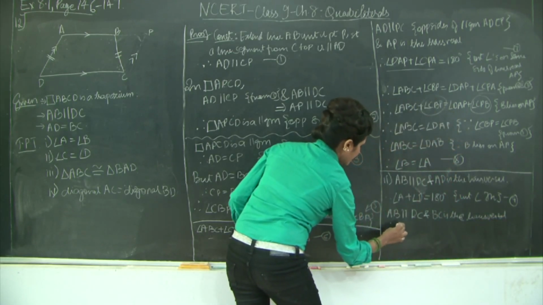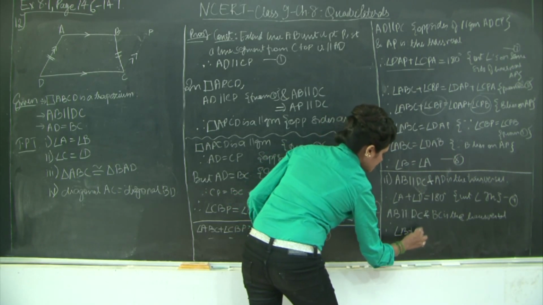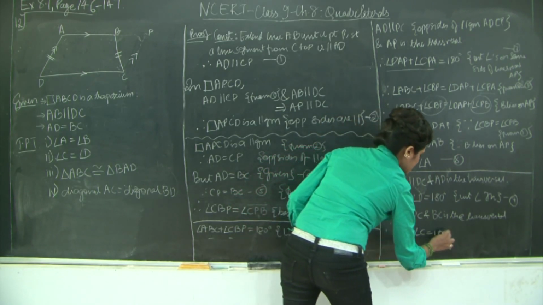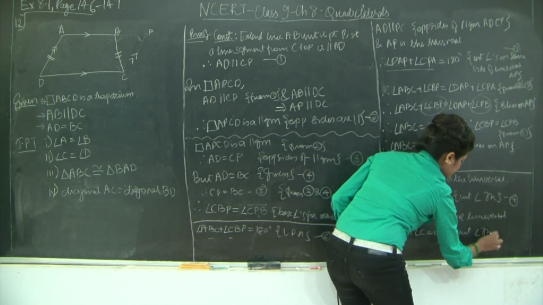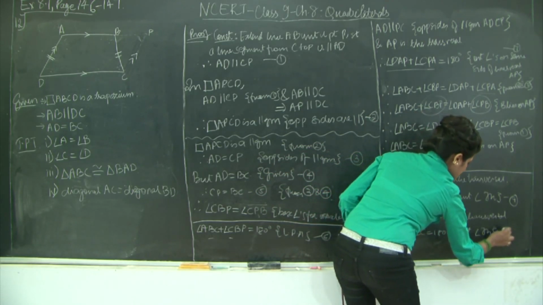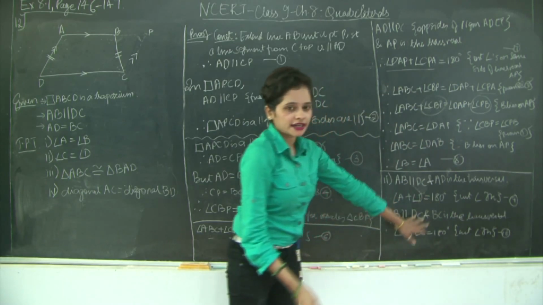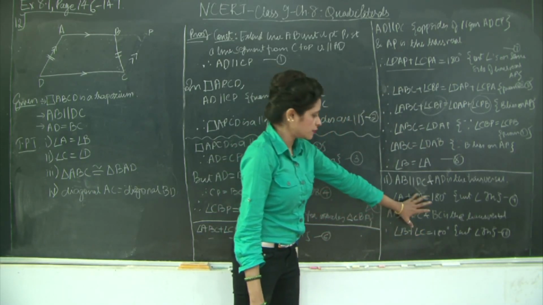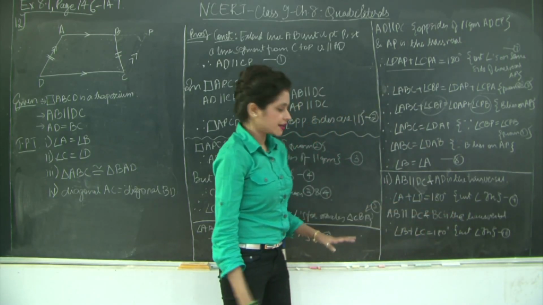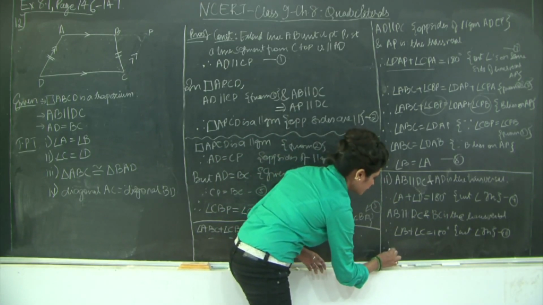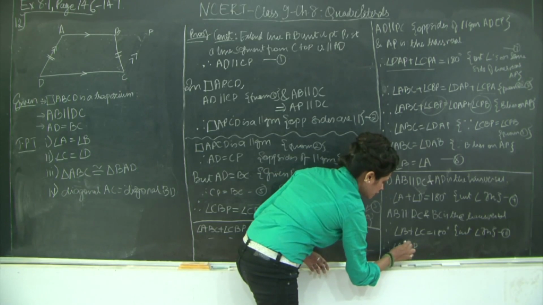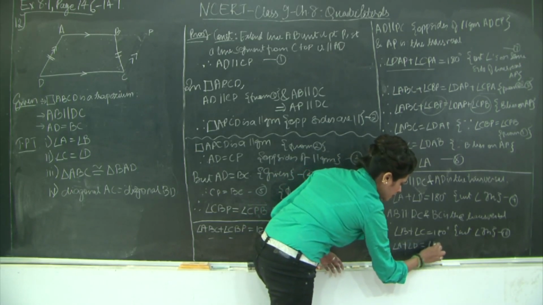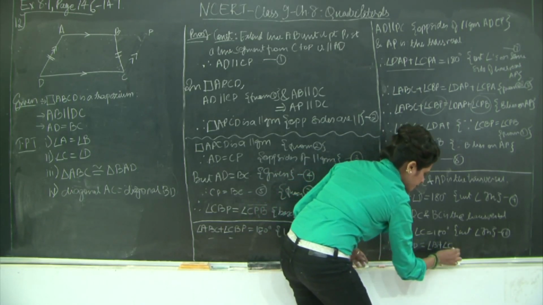Therefore, I have angle B plus angle C is equal to 180 degrees through the interior angle theorem. Let's mark this as 10. Therefore, from 9 and 10, we have the left hand sides equal because the right hand sides both are 180 degrees. Therefore, I will say that angle A plus angle D is equal to angle B plus angle C.